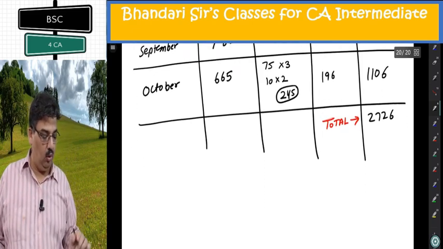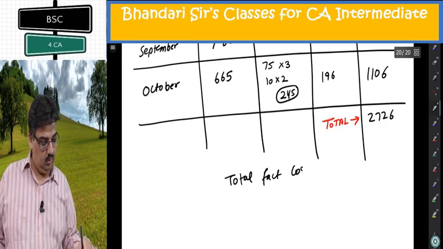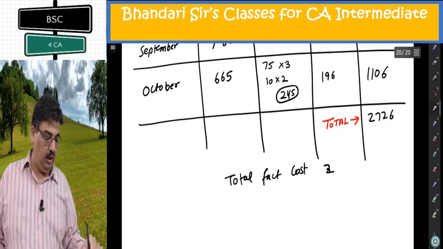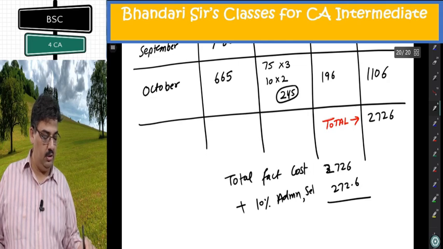So once I get the total factory cost, you can continue there, or you can make a new statement like this. Plus 10% administration, 272.6. This is administration and selling.